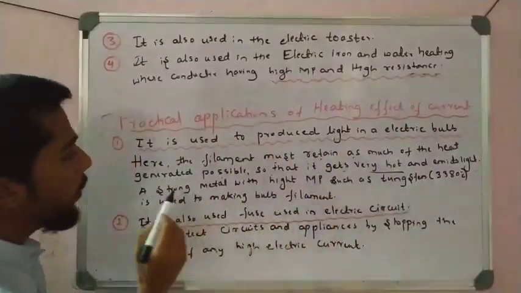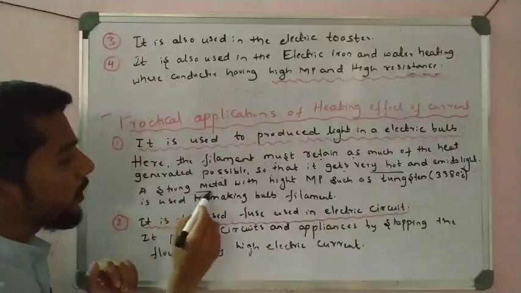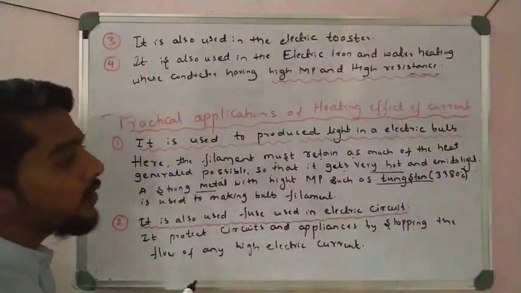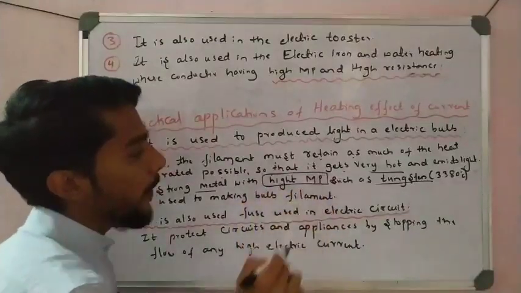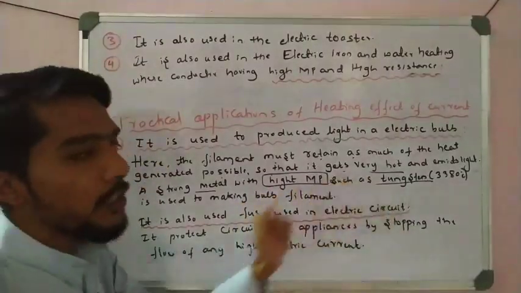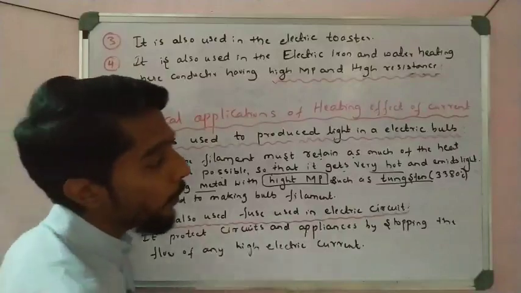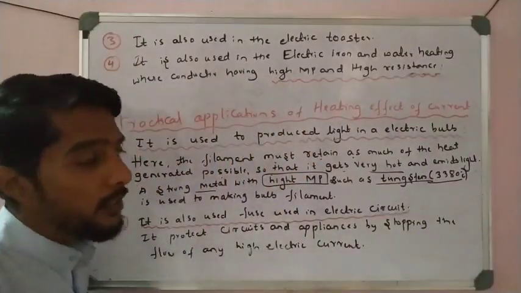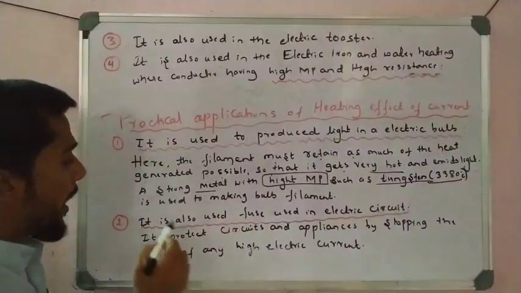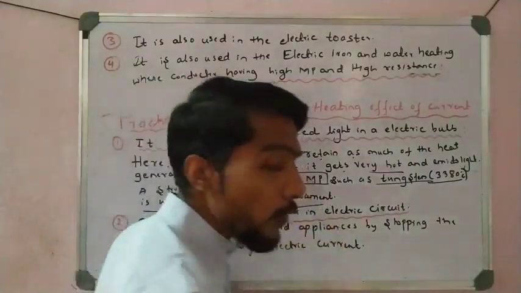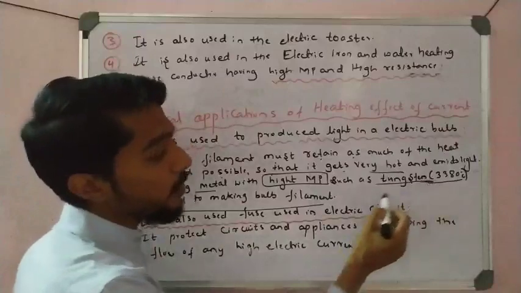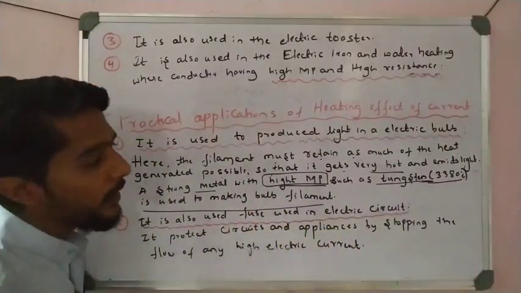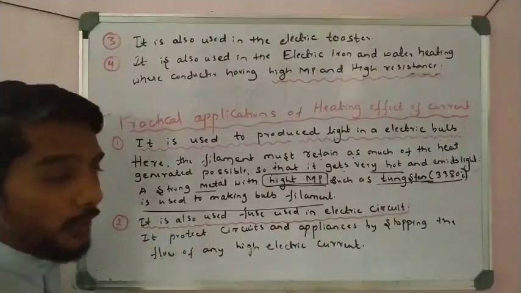And for that a metal is used, and that metal is called tungsten. Why is tungsten used? Because of its high melting point. How high is the melting point? 3380 degrees Celsius. That much it is a high melting point, and it is used for making the filament. So which element? Tungsten. Why is tungsten used? Because of high melting point and high resistance. So this is one you have to remember.